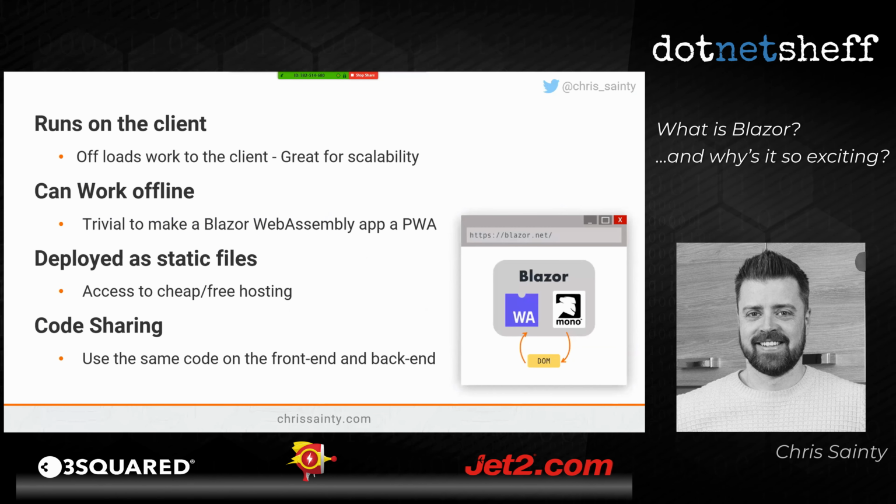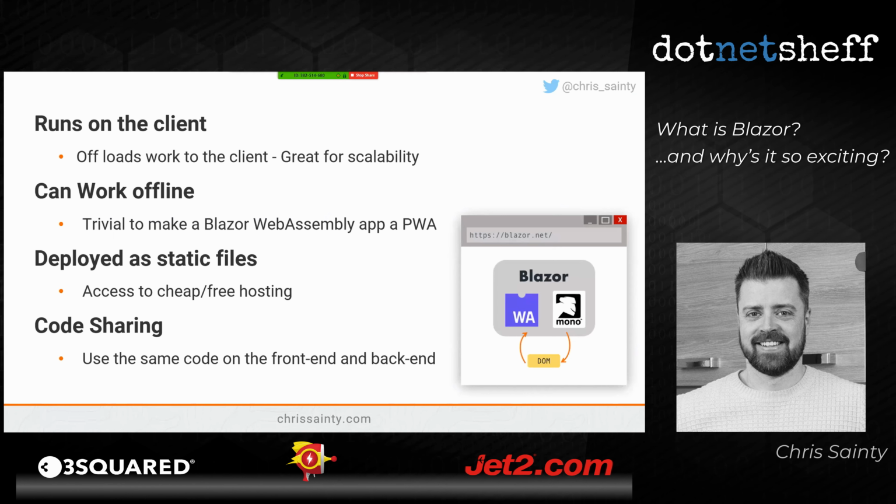So let's just summarize this up. Blazor WebAssembly runs on the client. It offloads work to the client, which is great for things like scalability. If we had an app that got really popular, the sort of load that we have to deal with isn't so bad if we've got a lot of logic on the client, because it's the client machine that's going to be doing the grunt work, which is useful.